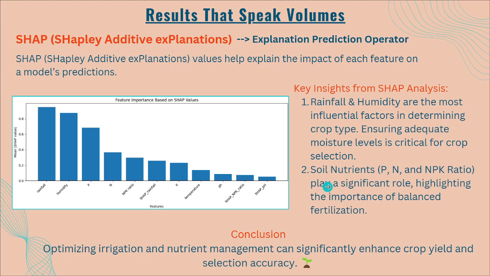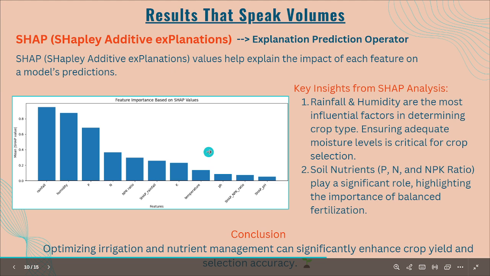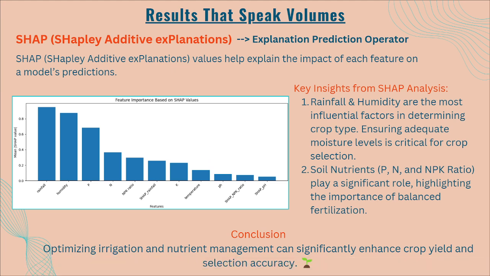The second thing is the soil nutrients, nitrogen, phosphorus, and the NPK ratio, which also play a significant role, highlighting the importance of balanced fertilization. In conclusion, optimizing irrigation and nutrient management can significantly enhance the crop yield and selection accuracy.